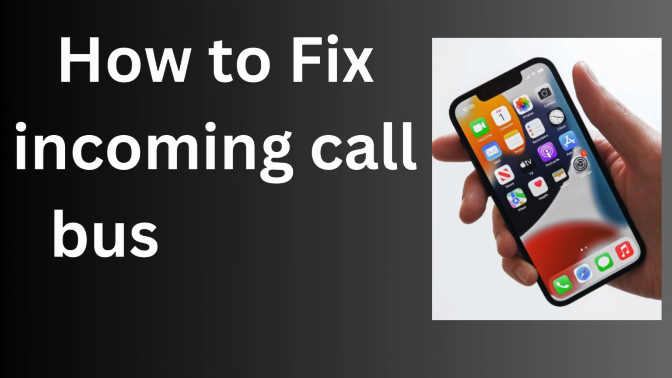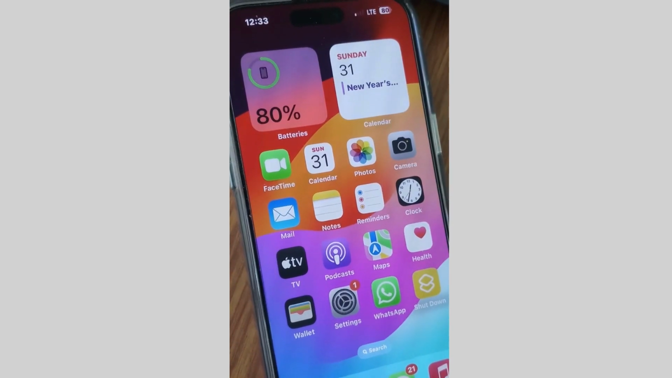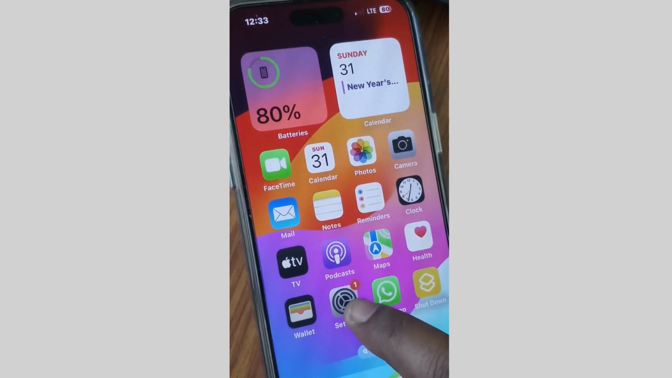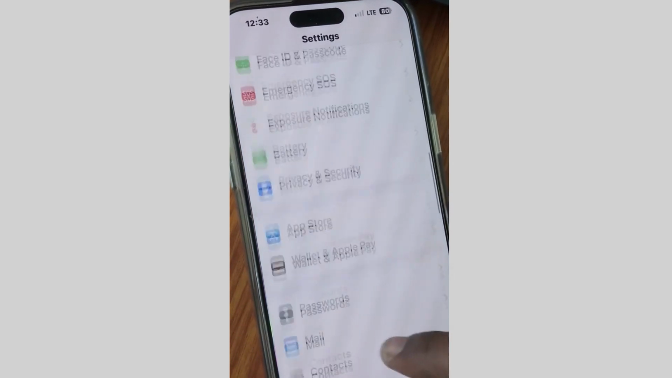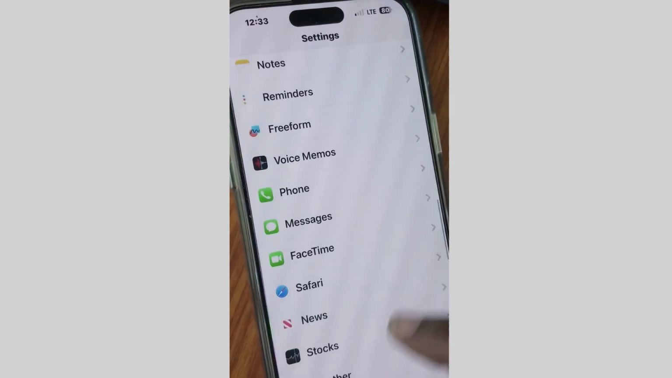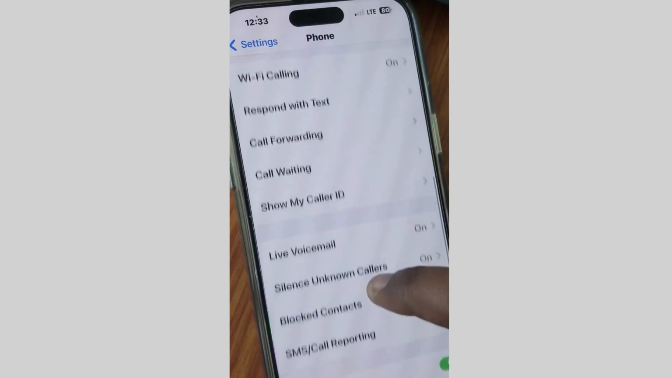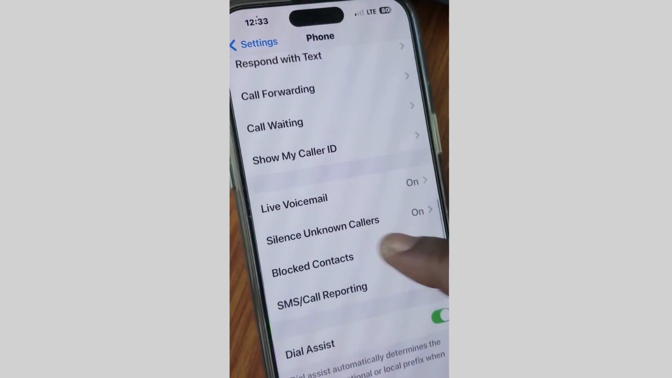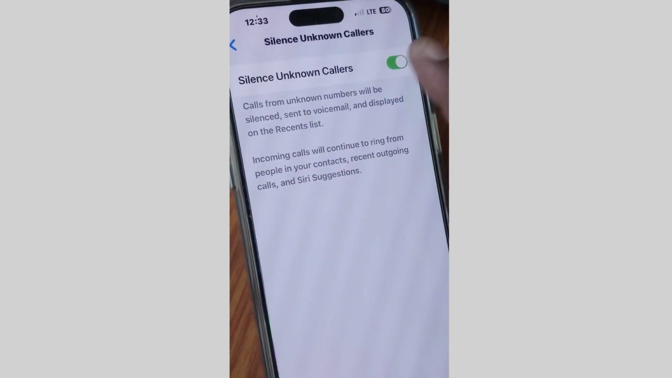Hello guys, how to fix if you are facing incoming call always busy error on your iPhone? To fix this issue, the first workaround is tap on settings and here look for phone app, tap on phone and scroll down and first one is silence unknown callers. If it is on, then turn off silence unknown callers.